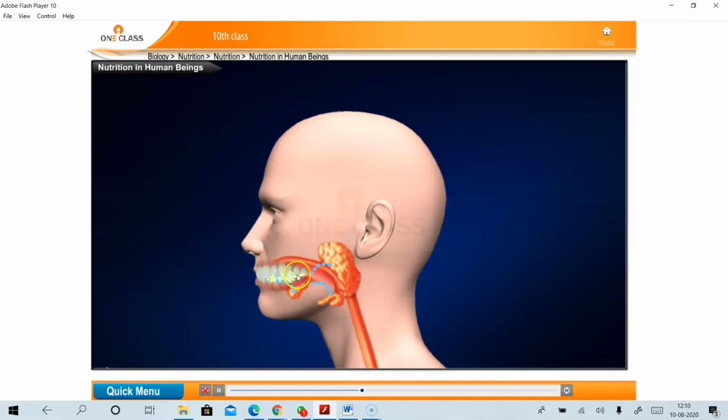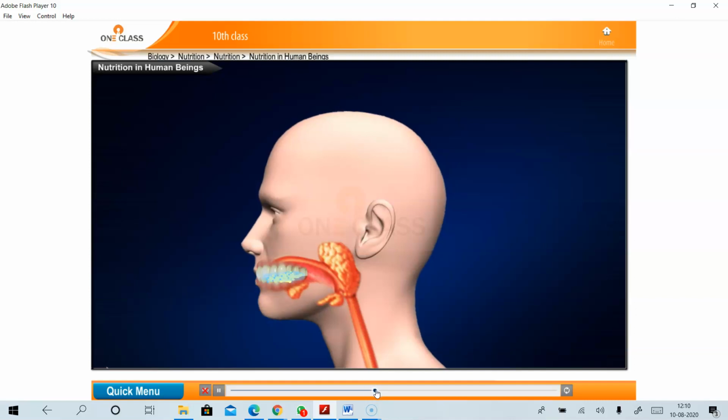After the food is masticated in the mouth, it enters the esophagus with the help of the tongue. The lower jaw also helps in the same process as a whole. You can see the lower jaw in the video. The lower jaw in our mouth also helps in the same manner.